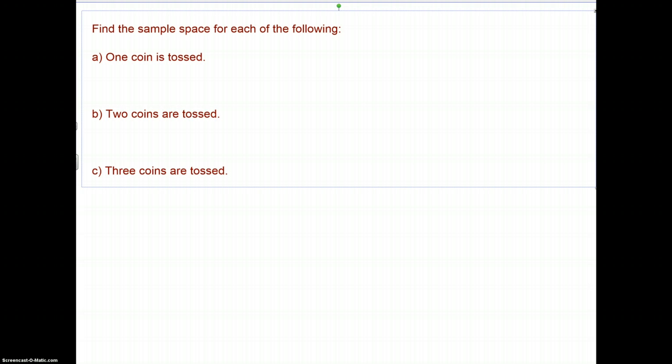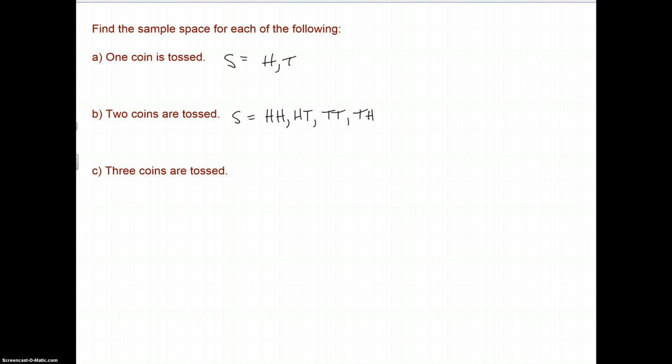So let's identify the sample space for each of these things. We already talked about a coin being tossed. The sample space here would be heads or tails. If we're tossing 2 coins, then we add a little bit of complexity. So our sample space is going to be, well, we could toss the first one and get a head, and get the second one and get another heads. Or we could toss the first one and get a heads and then get a tail. Or we can get a tail and then a tail, or a tail and then a head. And I think those 4 outcomes represent the entire sample space. There's no other way to combine it.